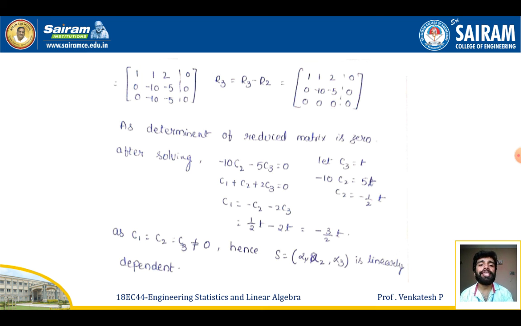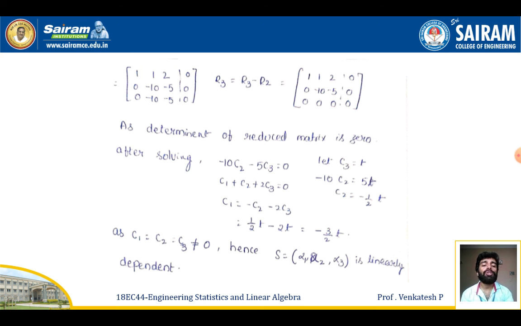So here we can see that the rank of this matrix is equal to the rank of the complete augmented matrix. Now I get the equations -10 C2 minus 5 C3 equals 0, and C1 plus C2 plus 2 C3 equals 0. Since the last row is 0, I can take C3 as some arbitrary constant. So take C3 equal to t. From the equation, -10 C2 equals 5t, so C2 equals minus 1 by 2 t.